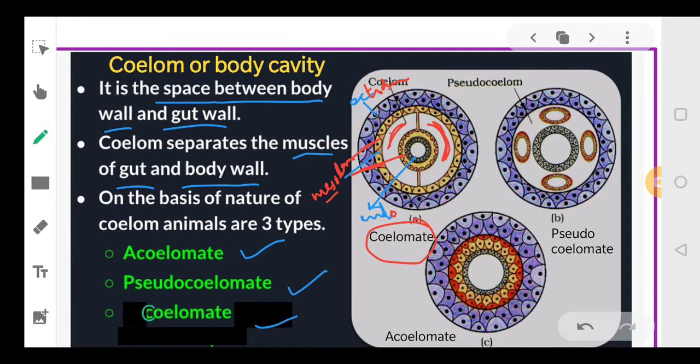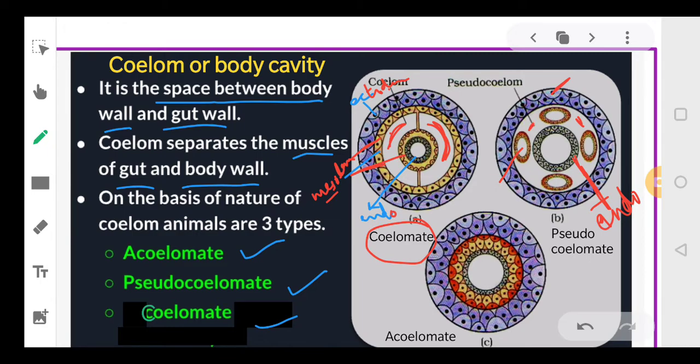Now let's look at the next part. Next diagram, B part. See, this is the ectoderm. The blue layer is all the ectoderm. Then you have this layer called your mesoderm. This layer is endoderm. In between, see, this is your body cavity. The outside purple and blue layer is your ectoderm. The inside layer is endoderm. In between, see, there is no mesoderm layer. In fact, the mesoderm is existing as pouches. The mesoderm layer is present inside the animal in the form of scattered pouches.